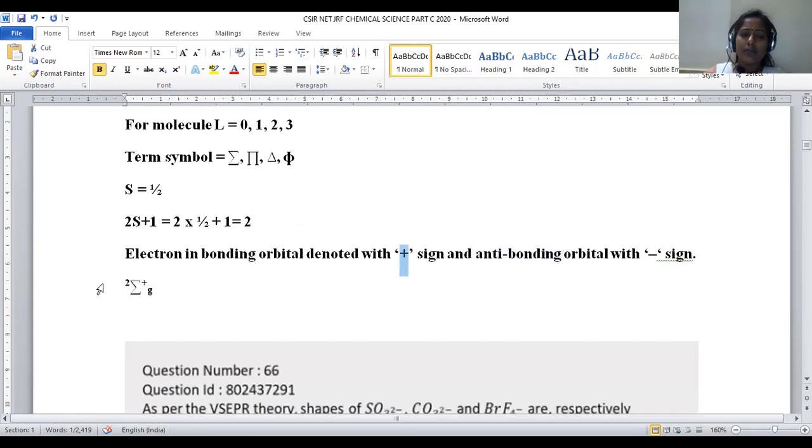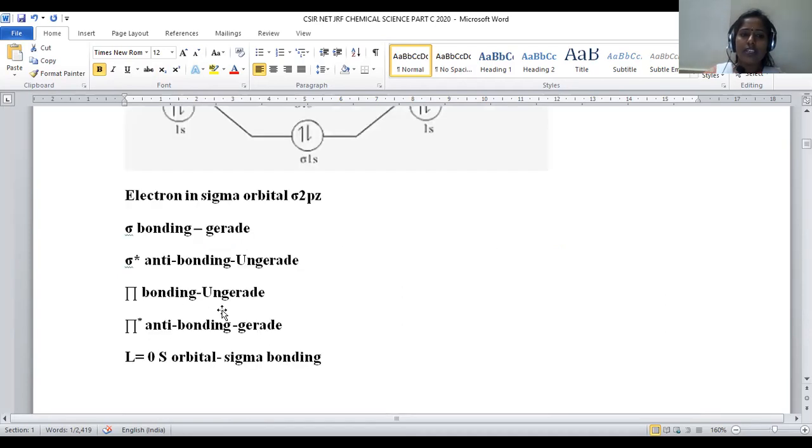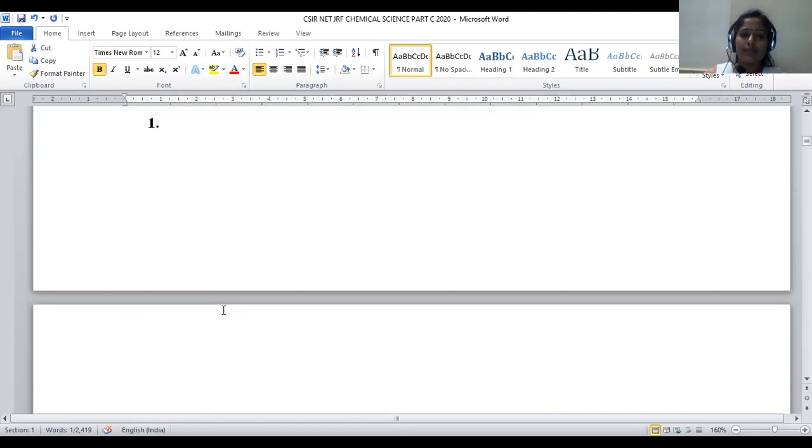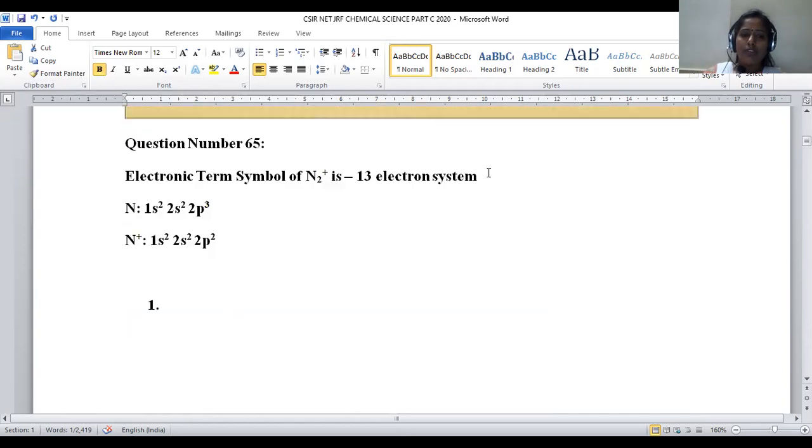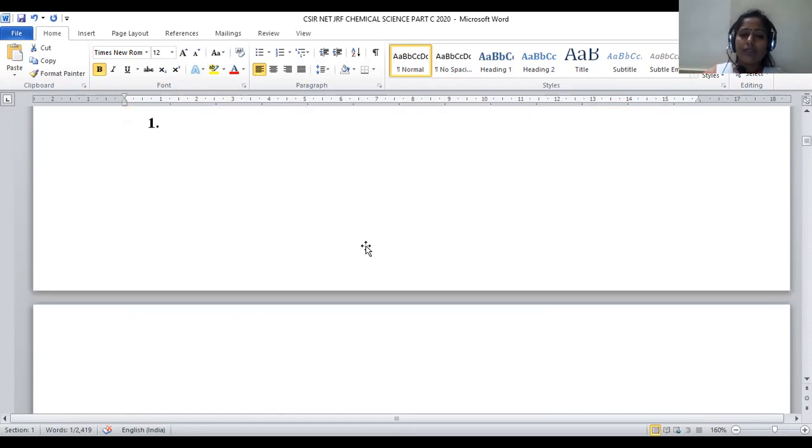The correct term symbol for the N2 positive molecule will be 2 sigma gerade positive. That will be the right answer for this N2 positive. For question number 65, 2 sigma gerade positive is the right answer.